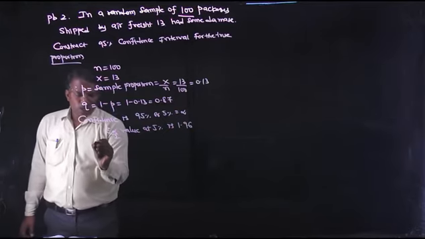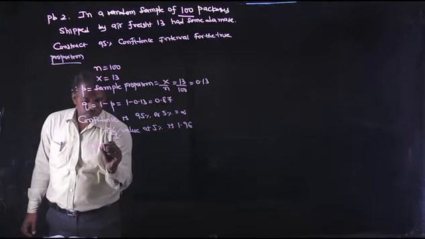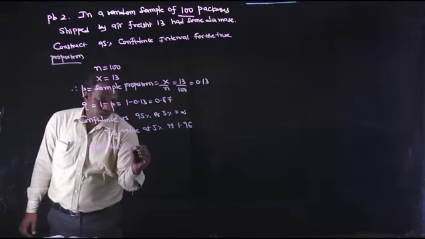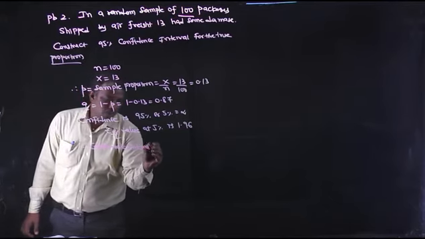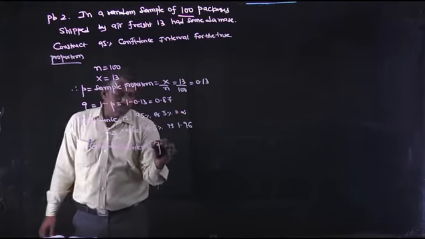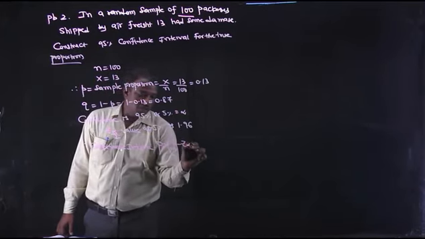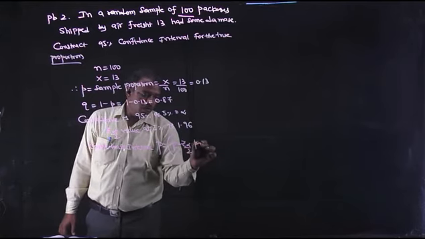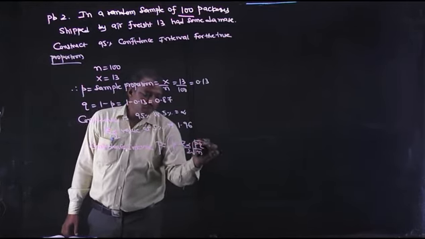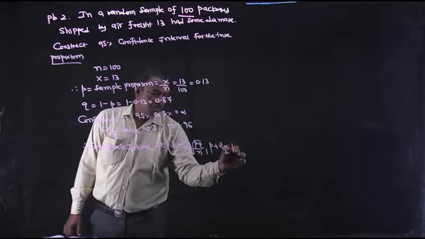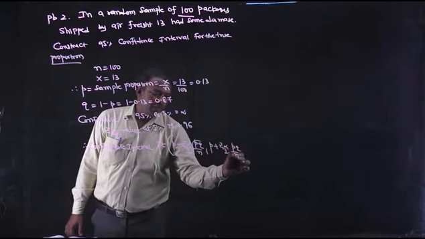Therefore, the confidence interval is capital P equal to small p minus Z alpha by 2 into root over PQ by n, comma, small p plus Z alpha by 2 into root over PQ by n.